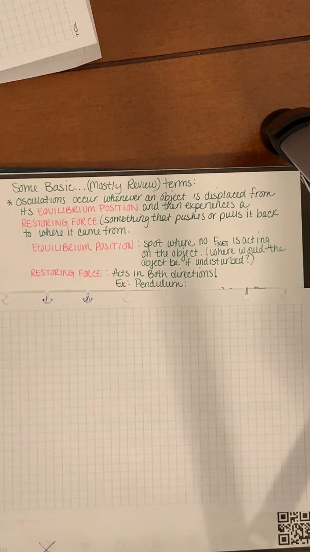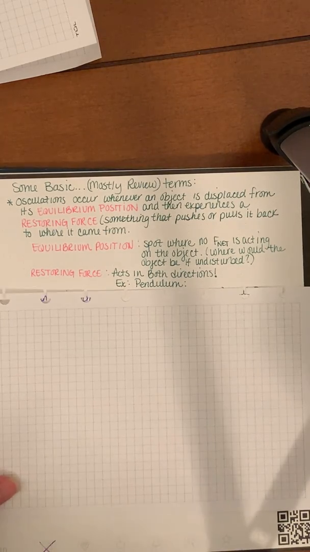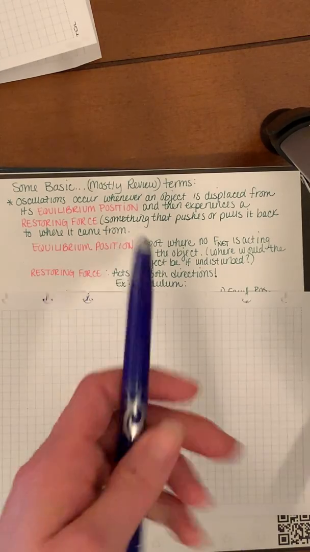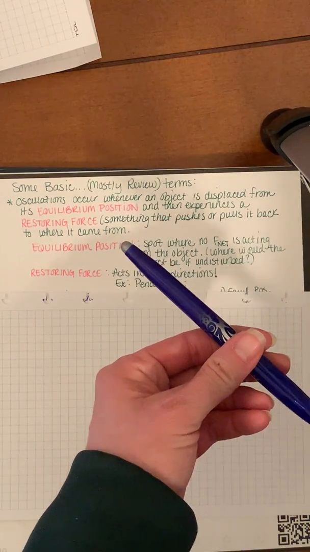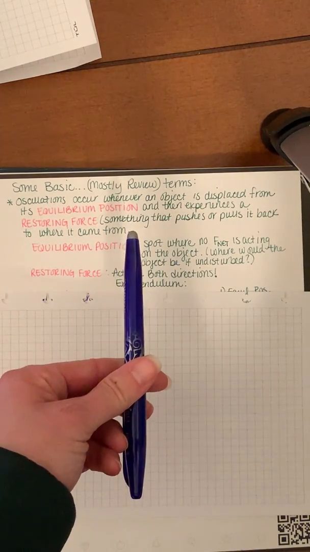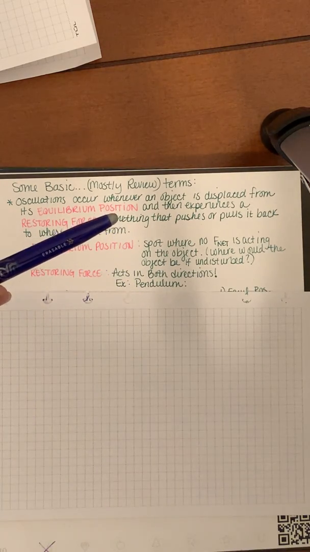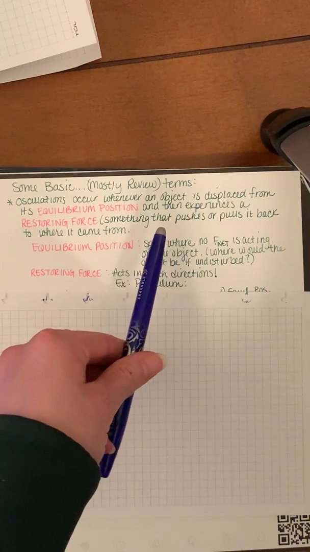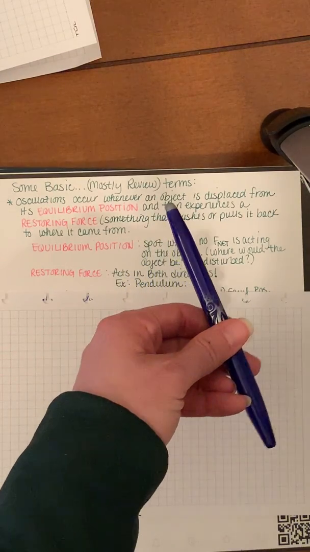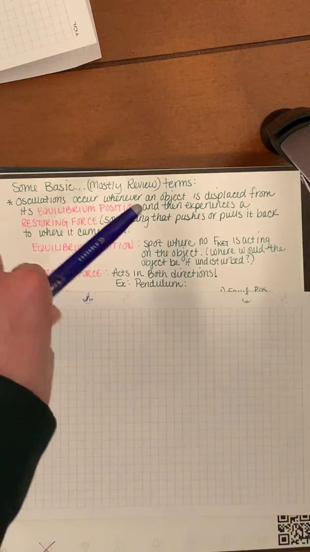So in other words, that pendulum swung one way and then it hit the equilibrium position and it actually swung through. So we pulled it back, it hit that equilibrium position and it was like, whoops, too much. And it actually swung through that equilibrium position back to the other side. And then gravity pulled it back this way and whoops, we went too far.